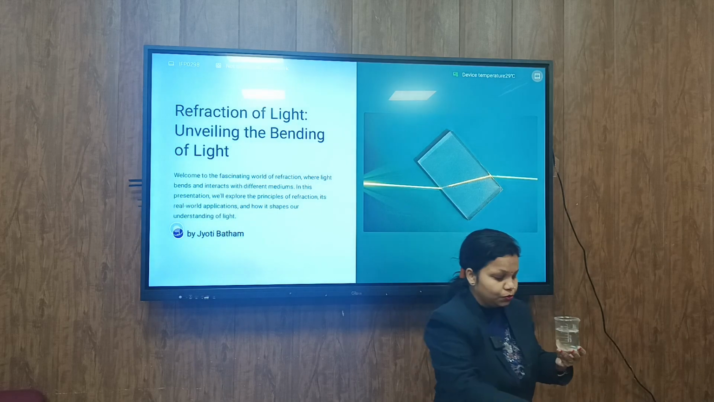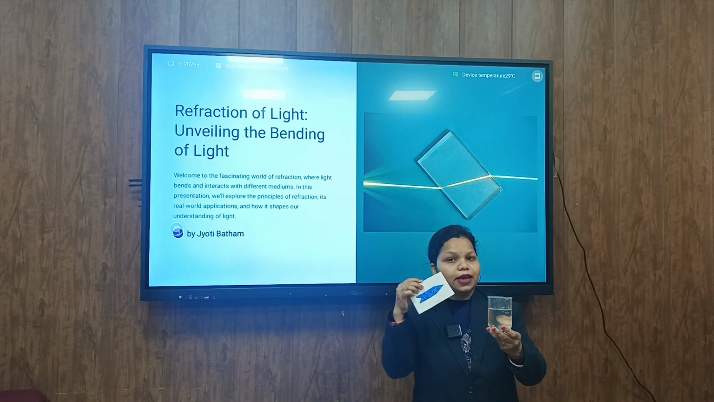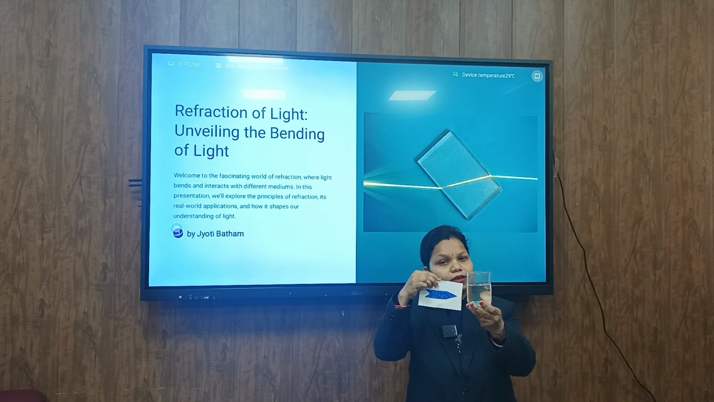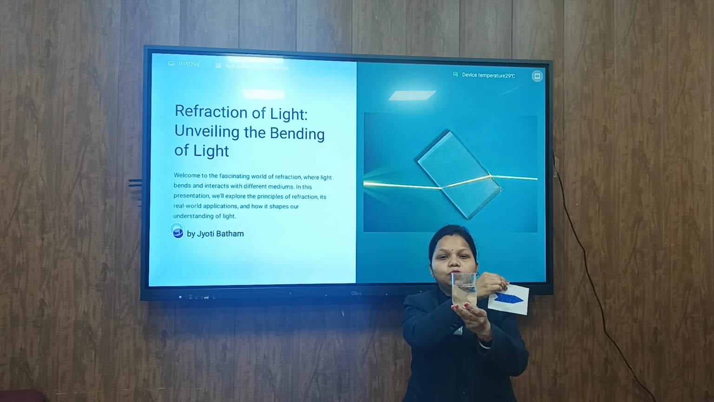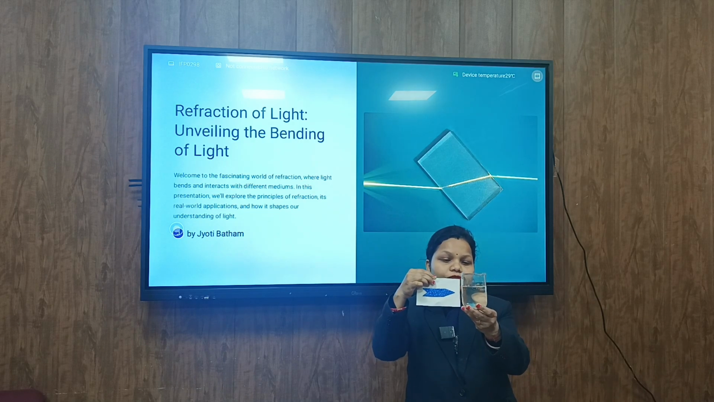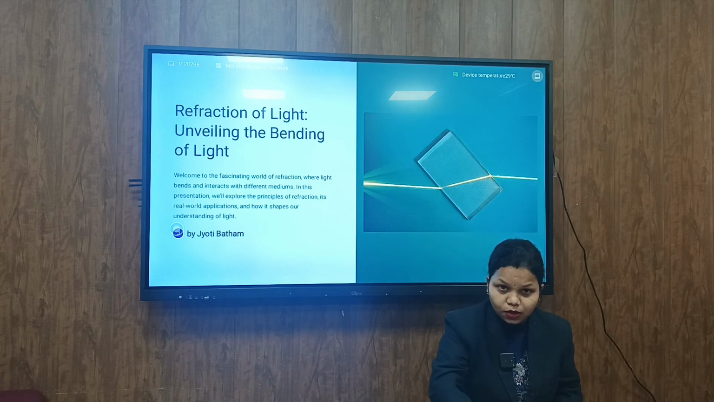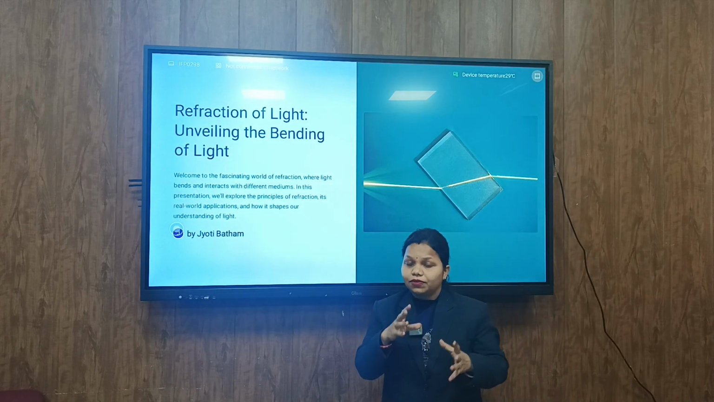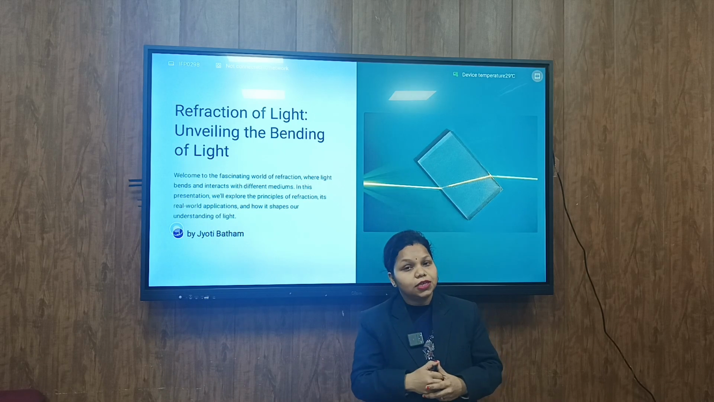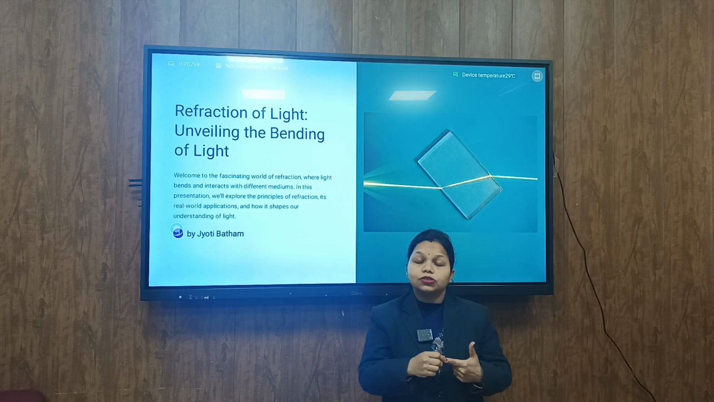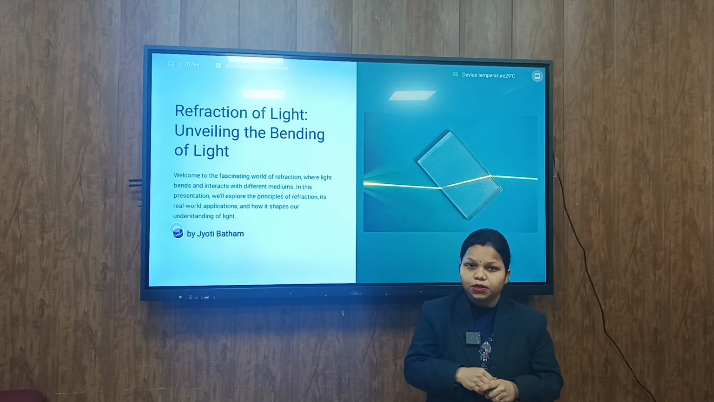Now, I will also show you that refraction can change the direction as well. Let me show you this arrow. The direction of this arrow is towards the left side. But when I pass it through the water, it appears to be moving towards the right. This is the effect of refraction. From these activities, we can conclude that refraction can change the shape of an object, change the direction of the arrow, and make the pen appear bent when it is dipped in water.